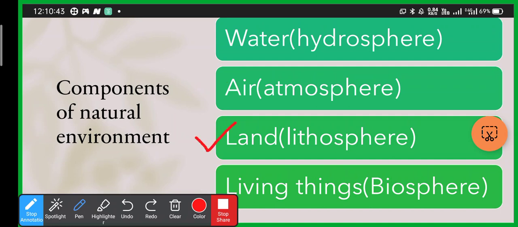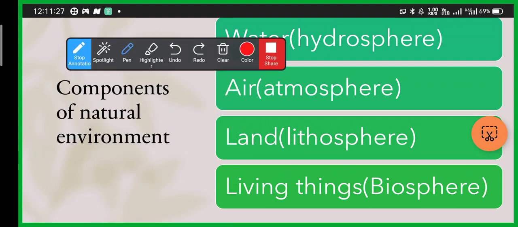The next is land. What is land? Land is where we live, that we stand on. We have learned in 6th class that our earth has more water than land, and that land comprises all the continents, islands, all of that. The continents and land we live on, so land is also important and is a component of the natural environment.